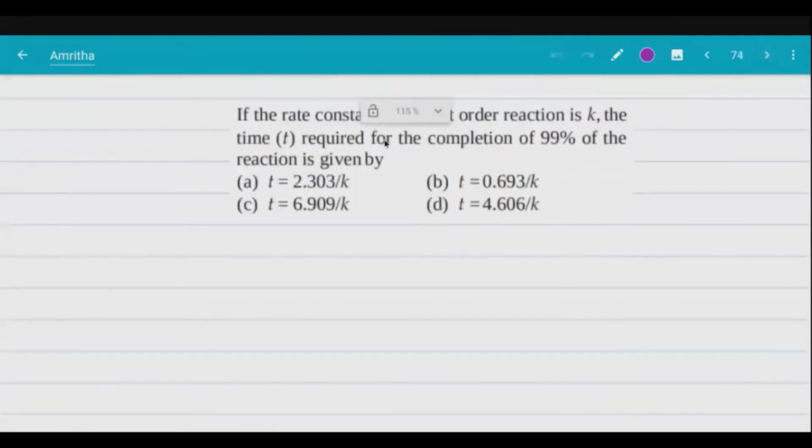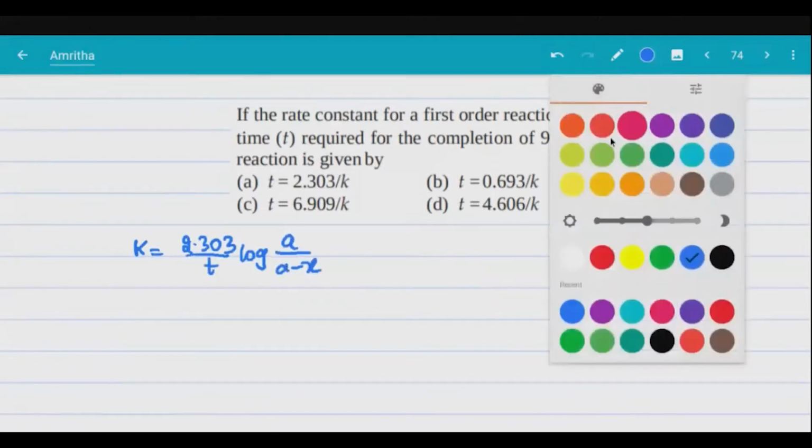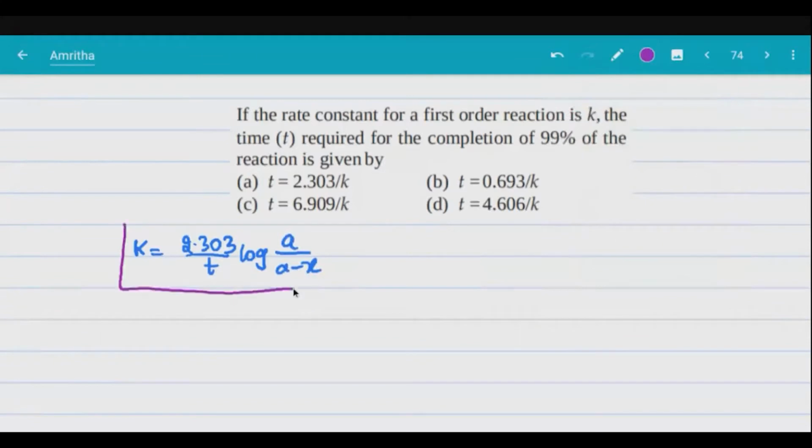See this. If the rate constant for a first order reaction is K, the time required for completion of 99% is given by. But what is the first order rate constant formula? If it is first order, listen carefully. K is equal to 2.303 by T log A by A minus X. This is the first order rate constant.